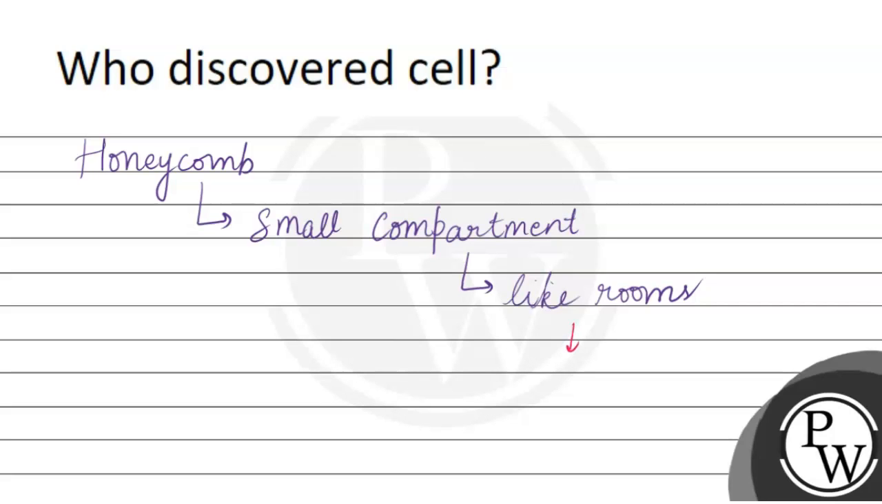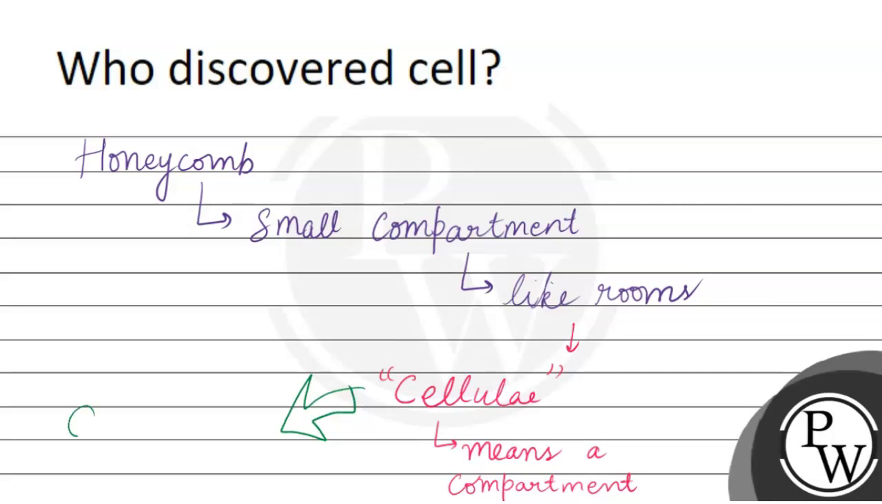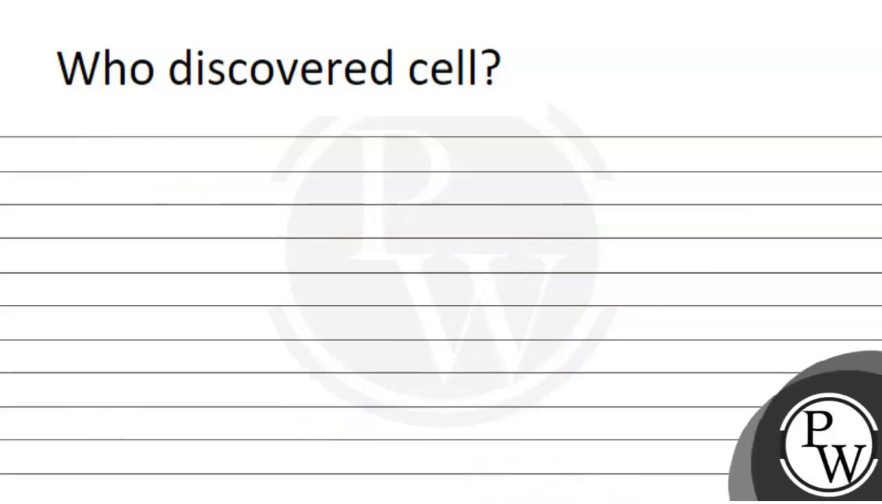was cellula. The name was cellula, which means a compartment. And later on, this cellula is known as the cell. After the discovery of a dead cell by Robert Hooke, later on in 1670, there was a person named Anton